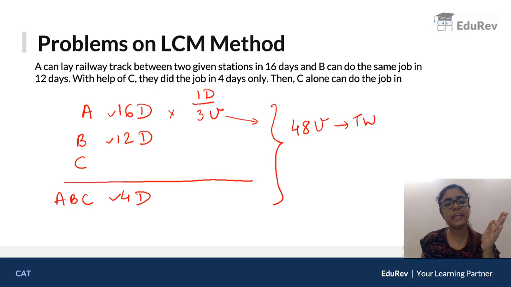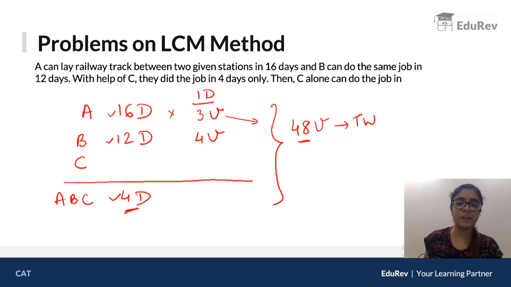Similarly, B takes 12 days to do 48 units. So 1 day में B will do 4 units. ठीक है? टोटल कितना हुआ? Check that. 4 days में these guys were able to do 48 units. तो 1 day में they will do how much?